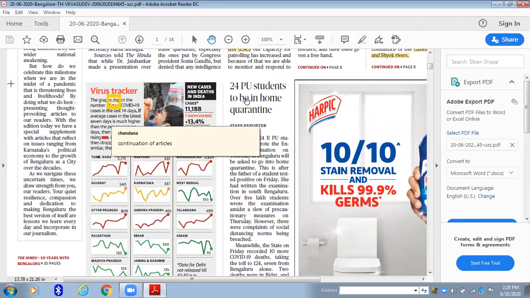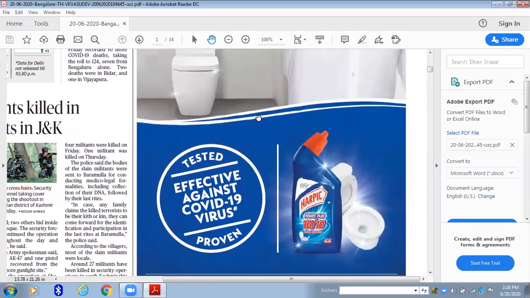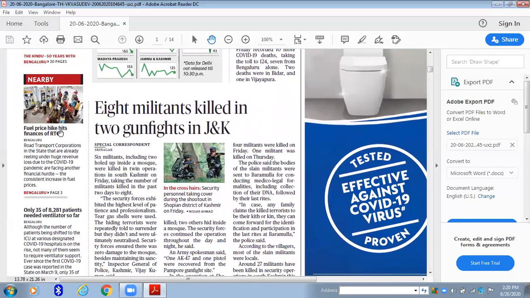Now coming to the next news item: 24 PU students to be in home quarantine. Just by seeing the heading, you can know this is not an issue for the exam, so I can straight away skip it. Same again, fuel price hits finances of artists. Again skip it. Whenever you read the newspaper, don't read deeply word by word. Just skim through the entire lines at once, so that your reading also improves. Skimming through the lines like this will develop the habit of fast reading as well. This is of no use for you because they didn't explain any mechanism regarding fuel price.